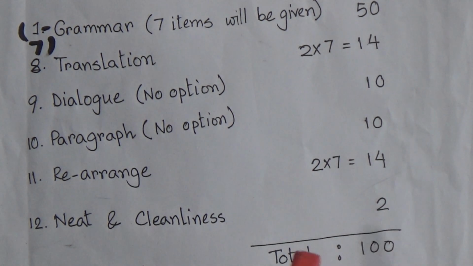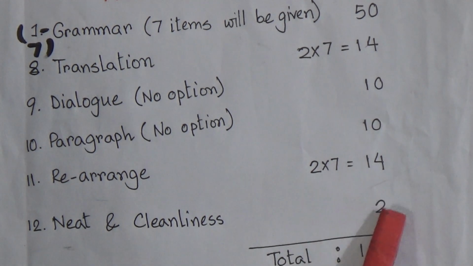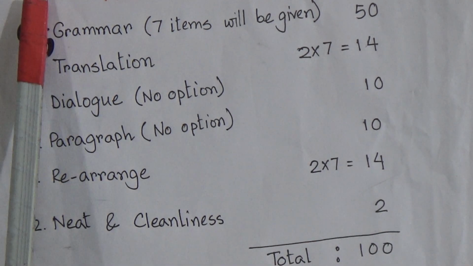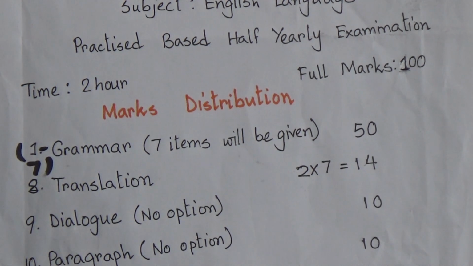And in number 12 there will be neatness and cleanliness. That means how your whole copy is, how nice your copy is looking, or if you do too much cutting, that is not good. So your copy must be neat and clean. It will carry 2 marks. In total there will be 100 marks, and you will get 2 hours for completing the full 100 marks exam.